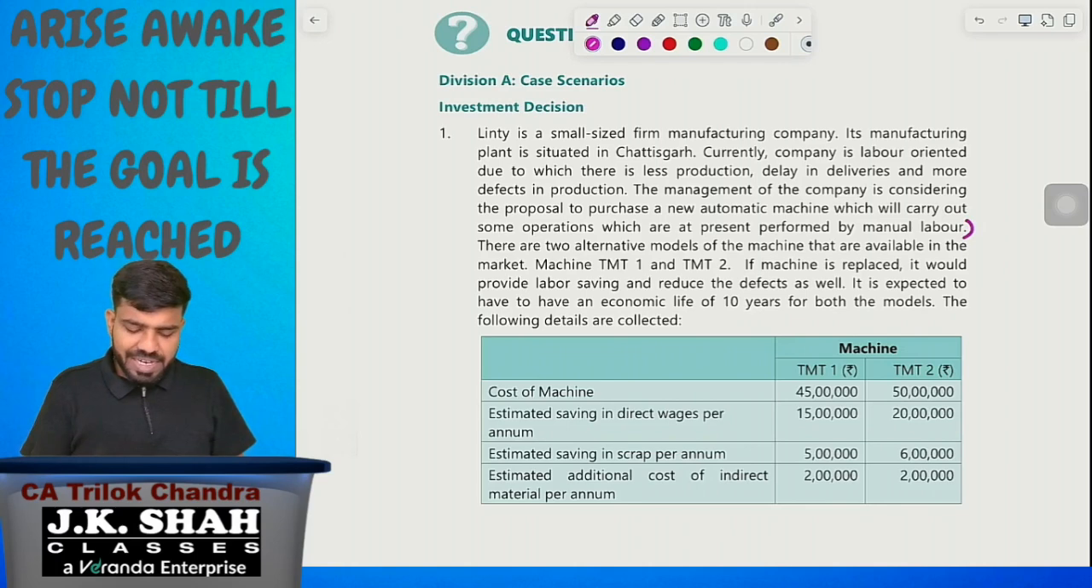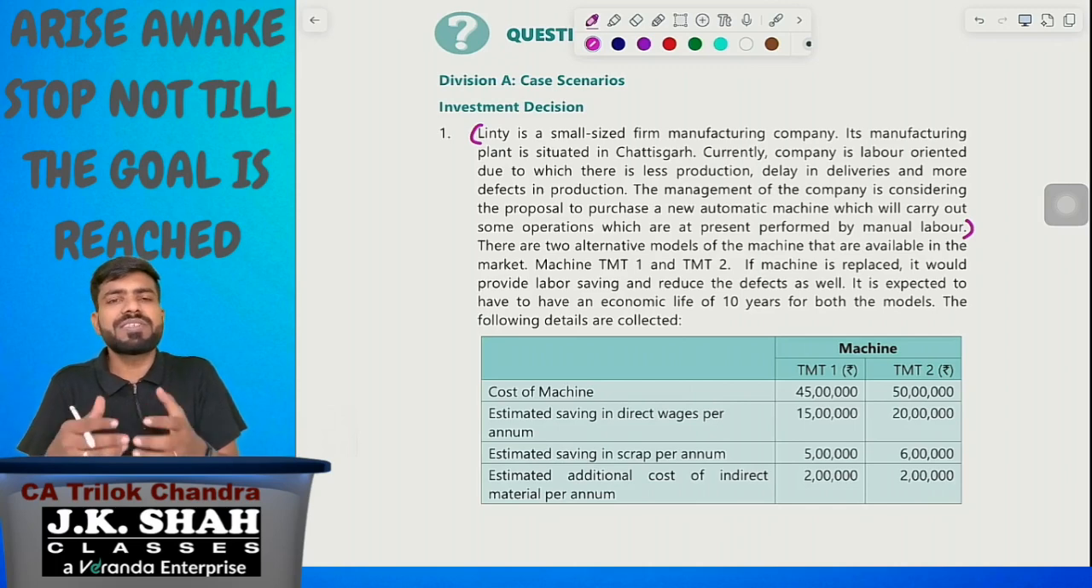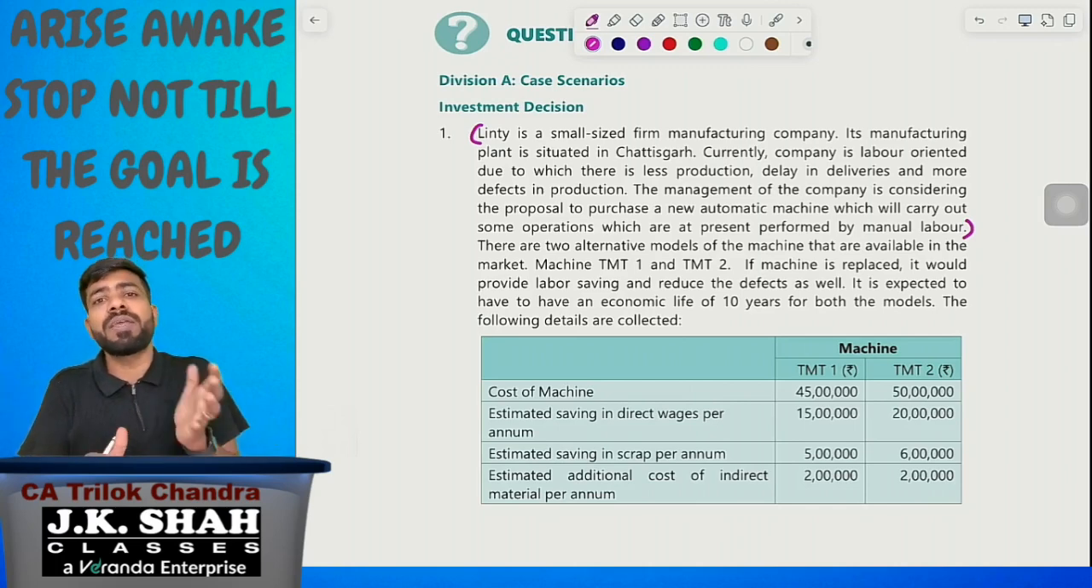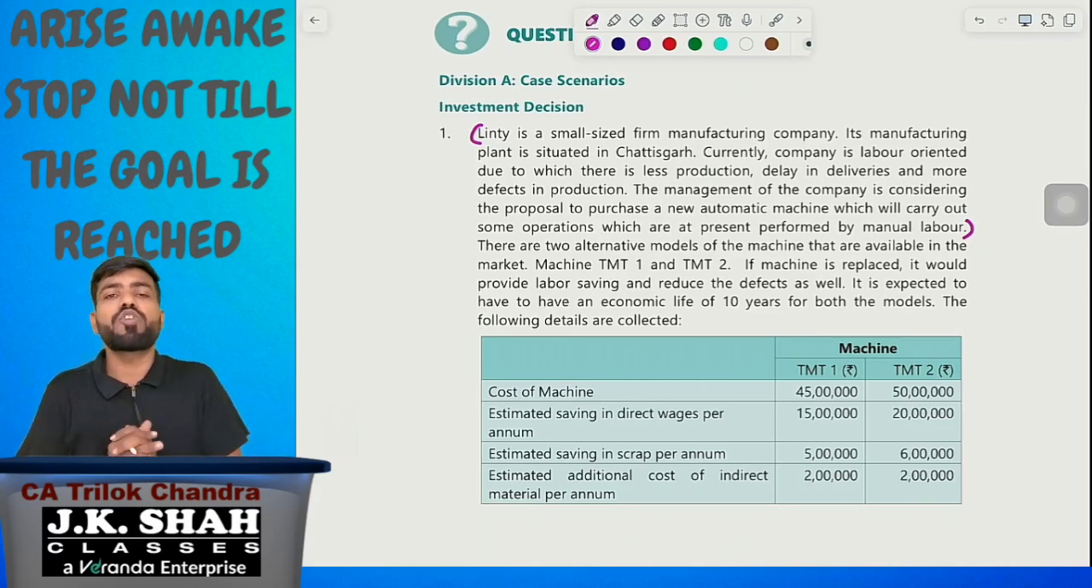So let us understand clearly. What they are stating is, at present some of the operations in the company are done manually. Now they are planning to replace the manual job with automation, that is, with machines. So from manual they want to change to automation. For that they are planning to purchase the machine.